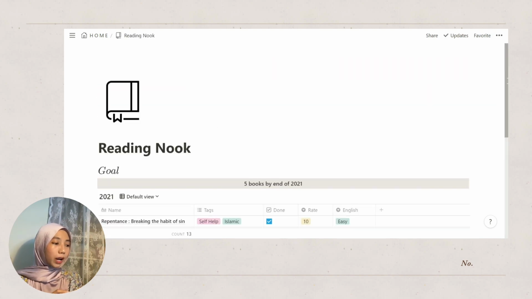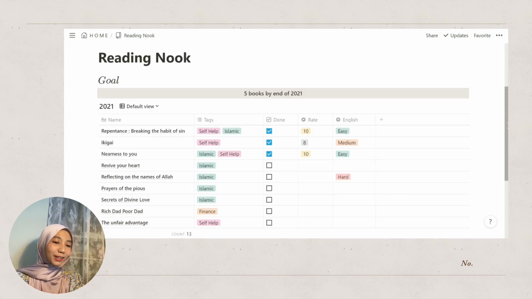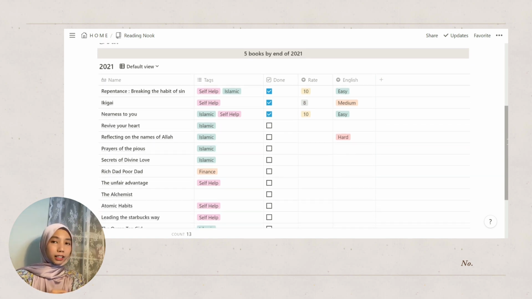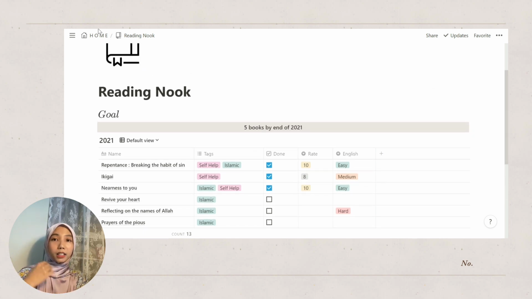Reading Nook is where I would list down all of the books that I've bought and haven't read yet. So my goal for 2021 is to read 5 books by the end of 2021. Therefore, I made this table just so that I can keep track of the books that I read, and also write a mini review of the book, and also know what the tag is, whether I've done it, and also give a quick rating out of 10, and also give a quick opinion on how hard the English is for that book, because I do read a lot of English books, and I'm planning to do a book review for Muslim and non-Muslim curious people or mu'alaf that want to know more about Islam.